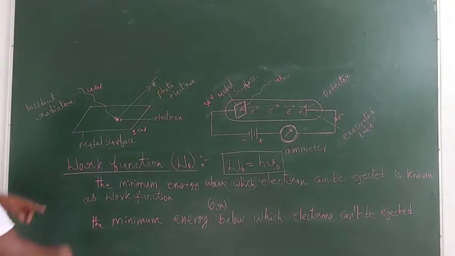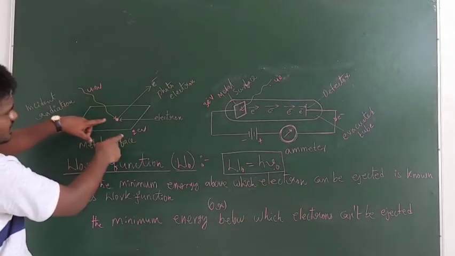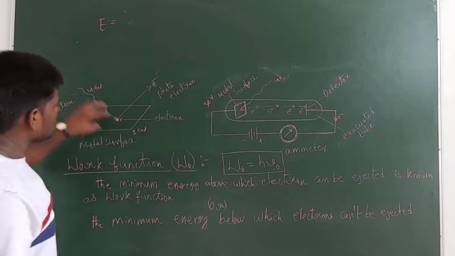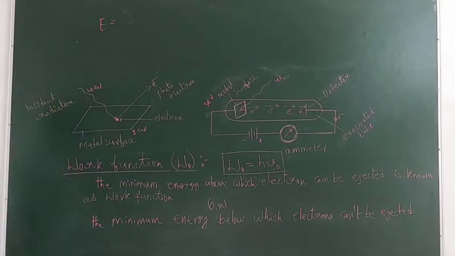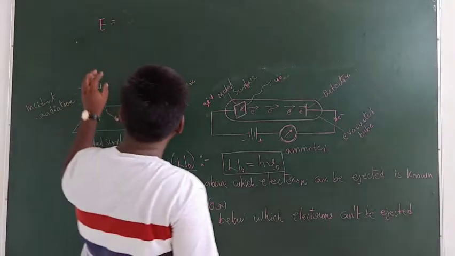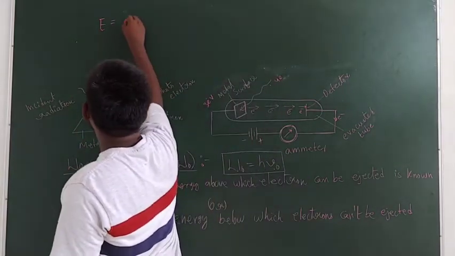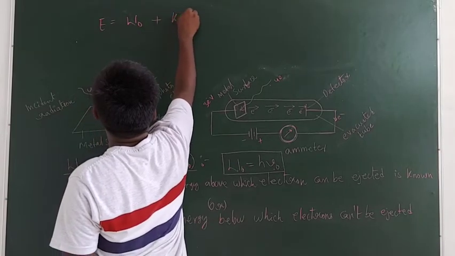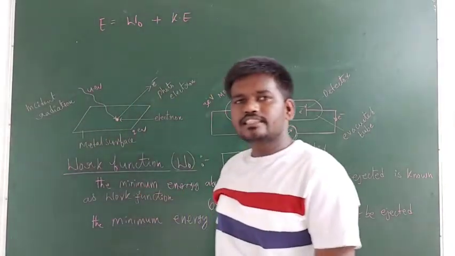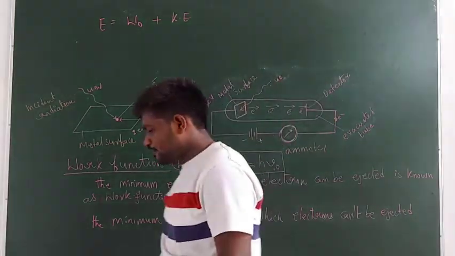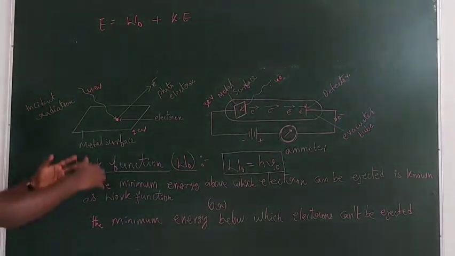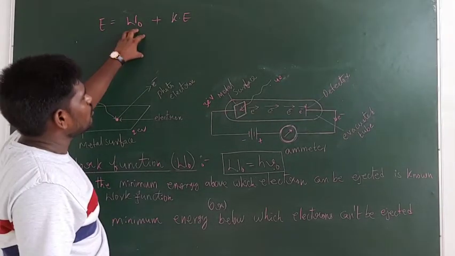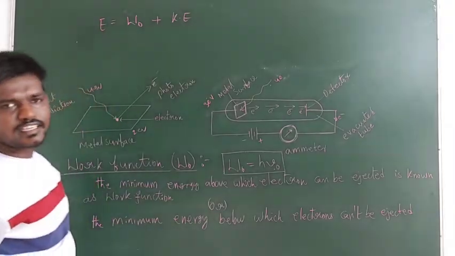The energy of the radiation which we are using to incident over the metal, let me take it as E. This energy is equal to the sum of the work function and the kinetic energy.